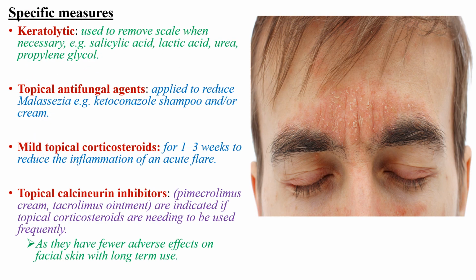Specific measures include a combination of different management approaches. The first is keratolytics. These are used to remove scale when necessary, such as salicylic acid, lactic acid, urea, and others. Topical antifungal agents are applied to reduce Malassezia, and mild topical corticosteroids for 1 to 3 weeks to reduce the inflammation of an acute flare.